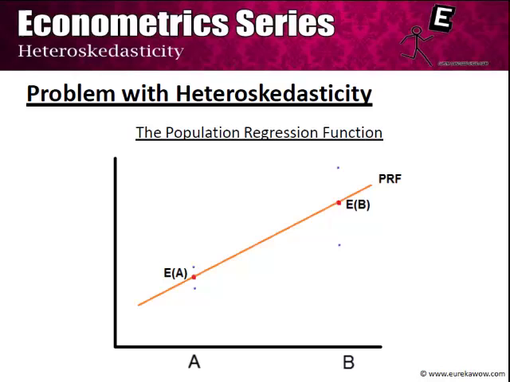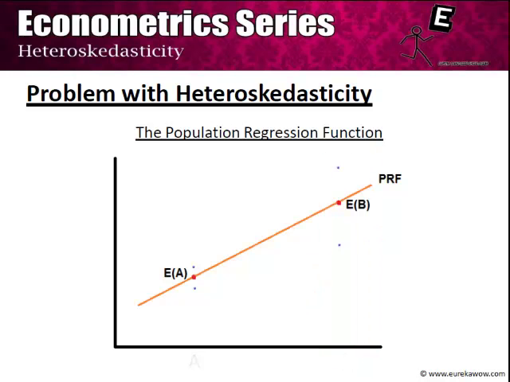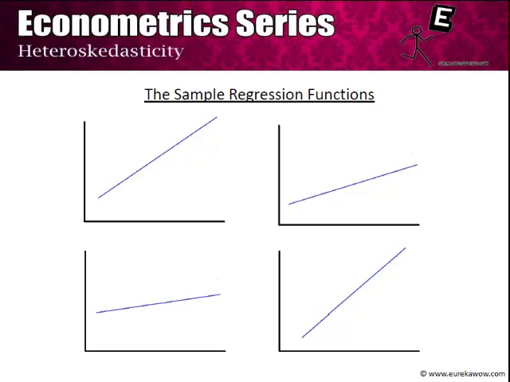Take a simplified example that we are given only one of the blue points at x equal to a and one of the blue points at x equal to b. Given this, we obtain the following sample regression functions. These consider any two points at a and b. There are two things that you should note about these four diagrams. One is that the slope of the sample regression function in any of the four cases is never equal to the slope of the population regression function.